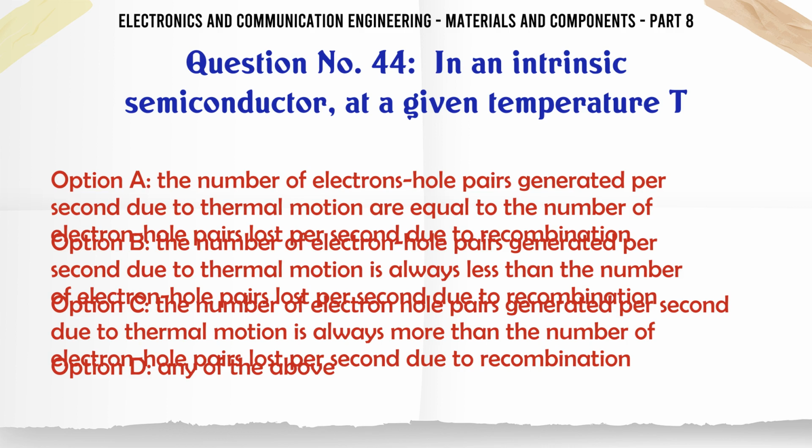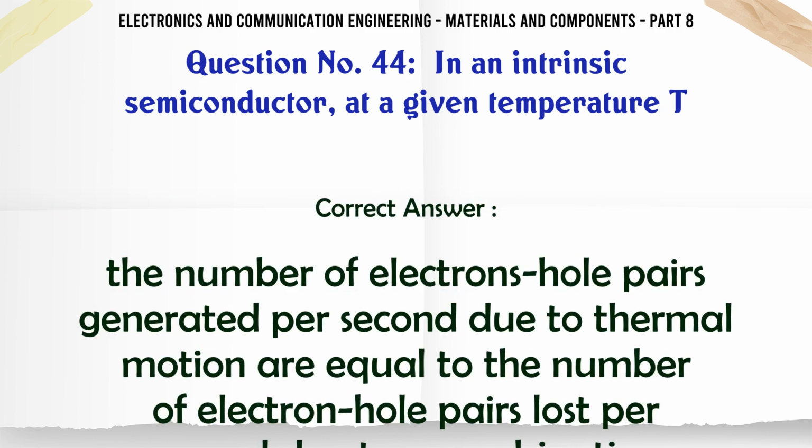C. The number generated per second due to thermal motion is always more than the number lost per second due to recombination. D. Any of the above. The correct answer is the number of electron-hole pairs generated per second due to thermal motion are equal to the number of electron-hole pairs lost per second due to recombination.